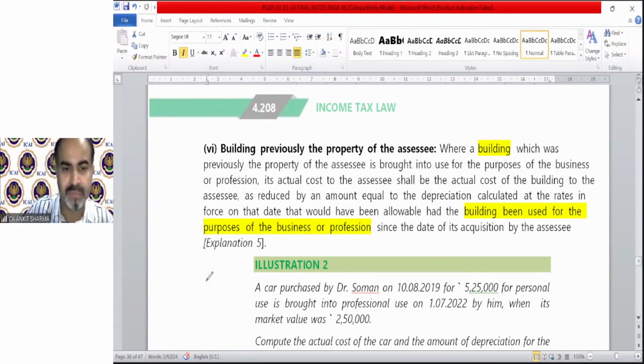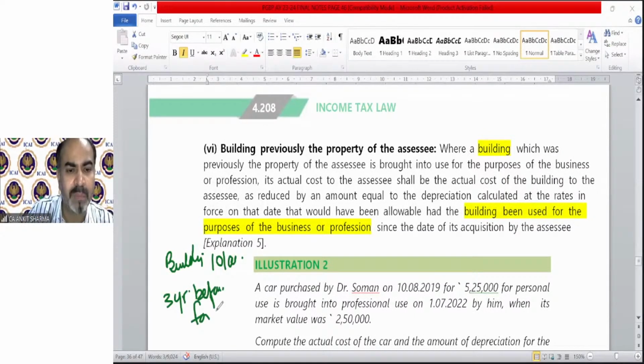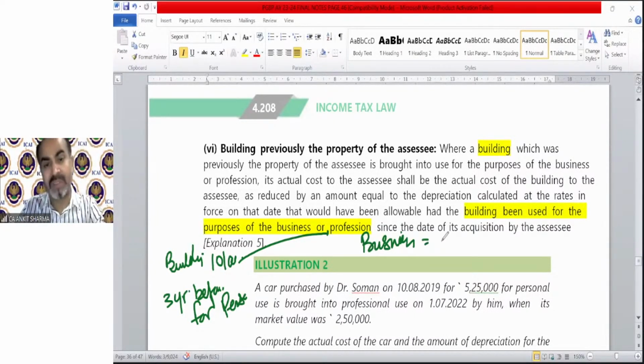For example, if a building has been purchased for 10 lakh rupees 3 years before for personal purpose, and now this building is transferred into the business, then what will be the cost of that building for business? It says, assume that it has never been used for personal purpose.